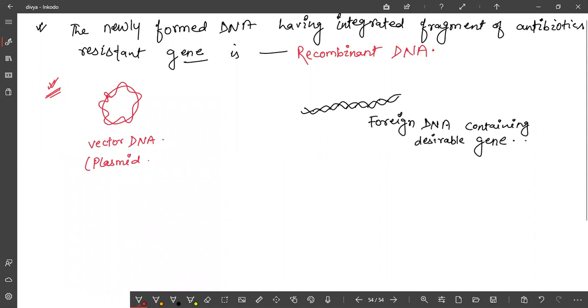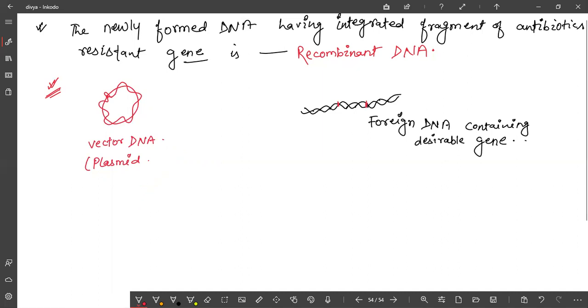This foreign DNA contains your desirable sequence, and you want to add it into the vector. So what will you do? You need to cut this DNA, and here you want to add it. So there is also a need to cut this sequence, because if this sequence is removed, then only you will be able to add the foreign DNA.